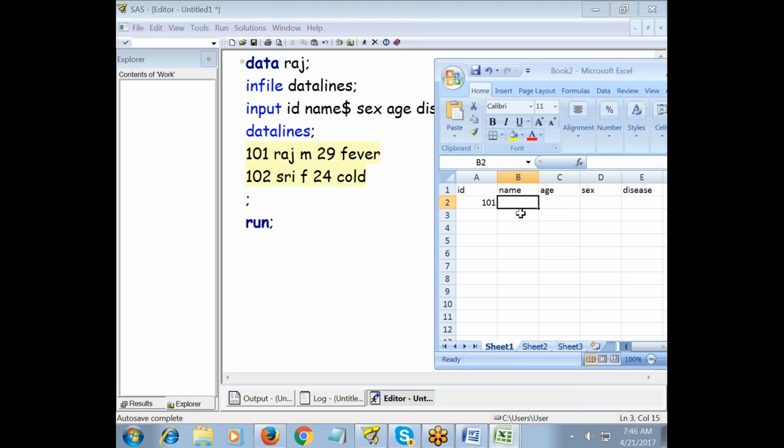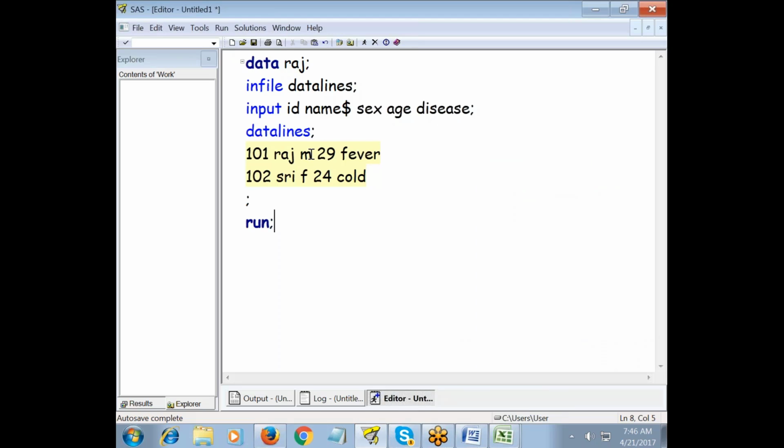So here, name Raj. For variable sex, do I need to give a $ sign, yes or no? Because your variable sex has to read male, female, meaning alphabets. If you want to read alphabets, we have to give a $ sign. For variable age, do I need to give a $ sign? No, not required, because this is a number. For variable disease, yes, I have to give a $ sign. This is your complete program.